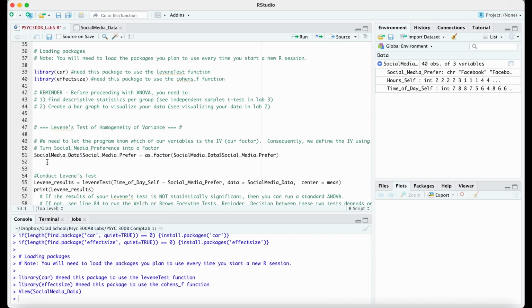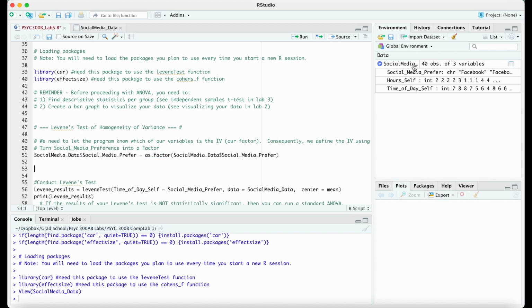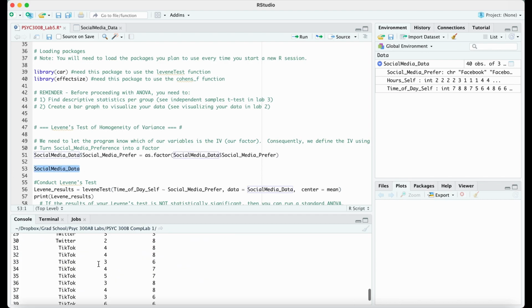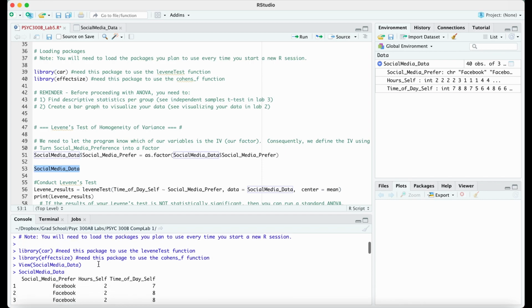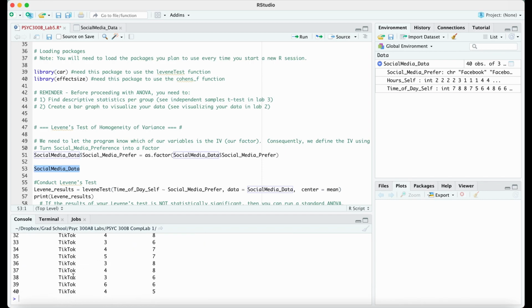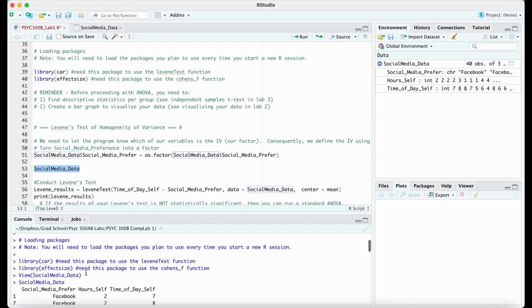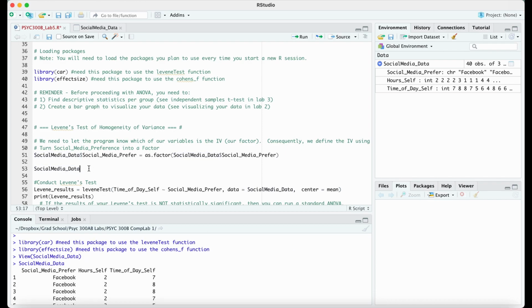So remember, you can select your whole data set by writing out the variable name, so social media data. So let's write that here. And if we run that, what we get is all of our data like we were just looking at. No big deal. But we can choose one of the columns by using a $ sign. So at the end of this, we can add a $ sign.